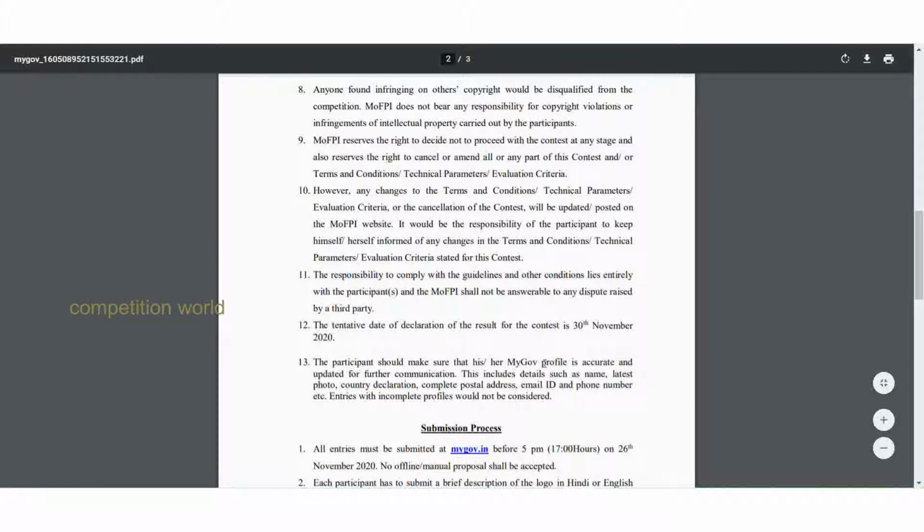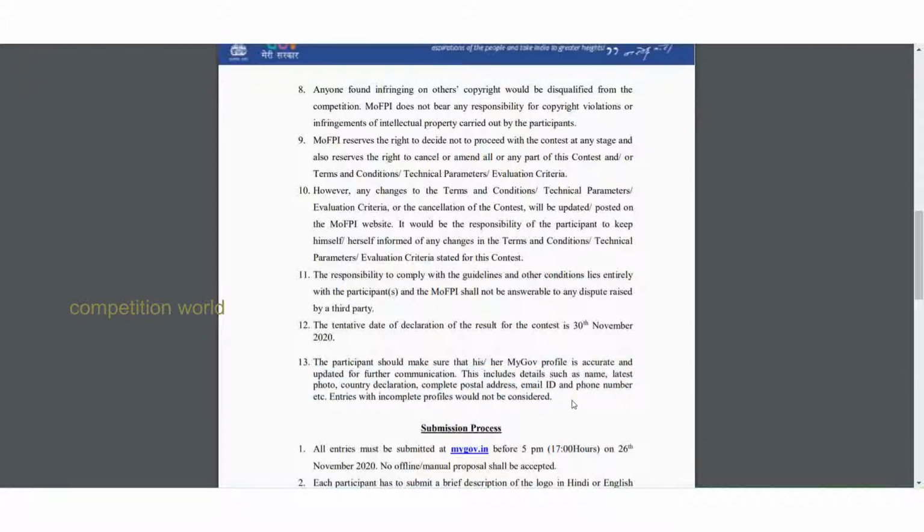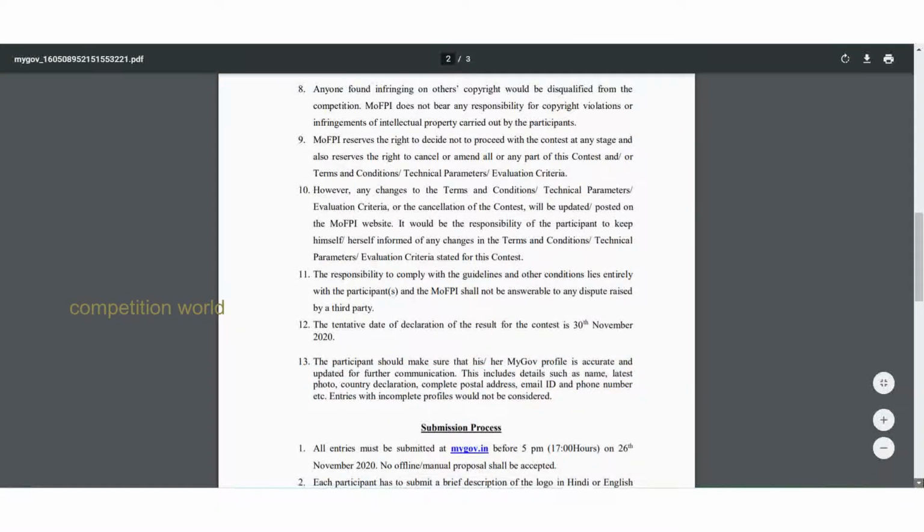If there is any change, you have to mention your name correctly, latest photo, country declaration, complete postal address, email ID, phone number, etc. All the details should be mentioned clearly and kept up to date.